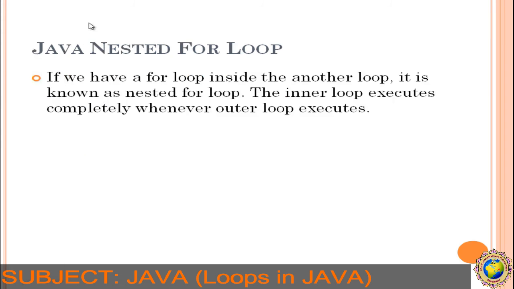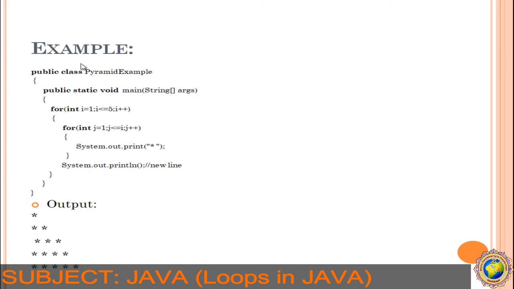Next, nested for loop. A for loop inside another for loop is called a nested for loop. The inner loop executes completely whenever the outer loop executes. Let's see an example of nested for loop. This is called a pyramid example.